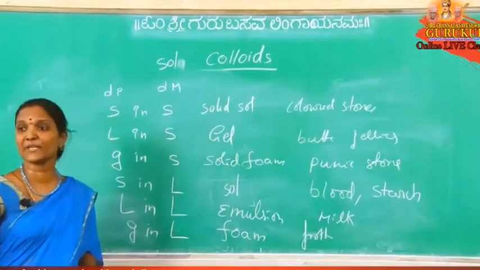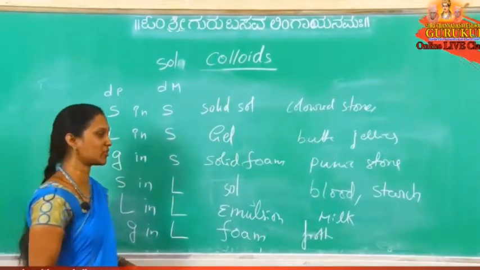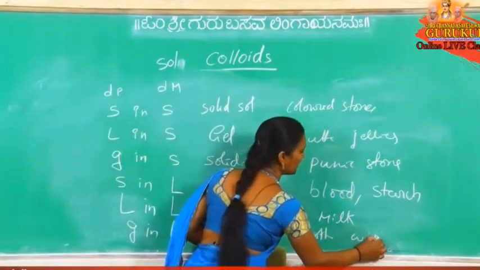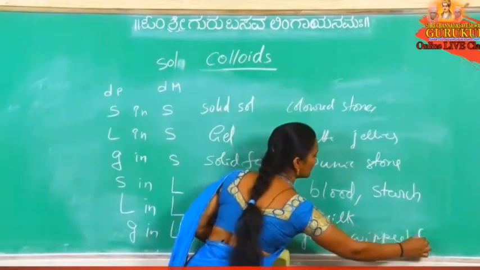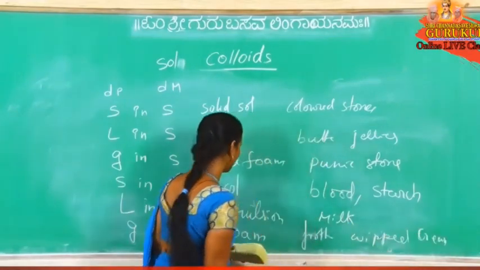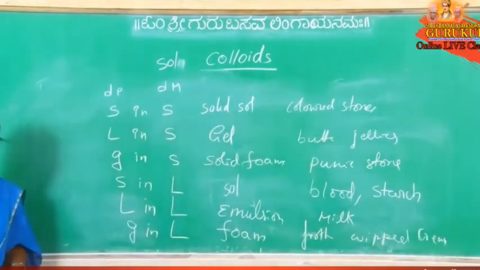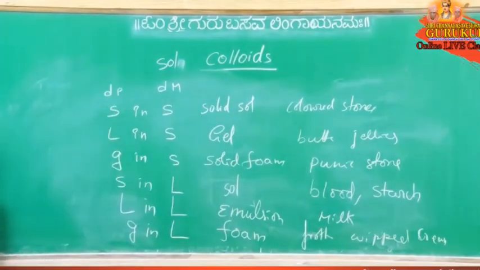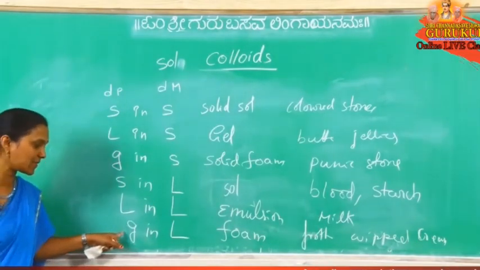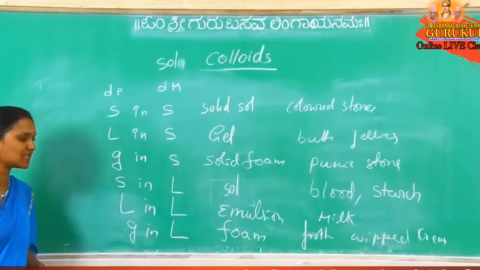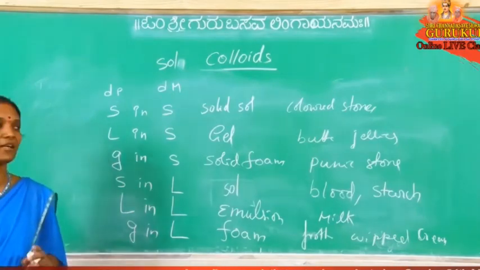Okay. Or whipped cream. In ice cream preparation, whipped cream we will use. That whipped cream is also example for foam. Okay. Whipped cream or froth in froth flotation process. Anyhow, dispersion phase is gas and dispersion medium is a liquid. That colloidal solution is called foam.